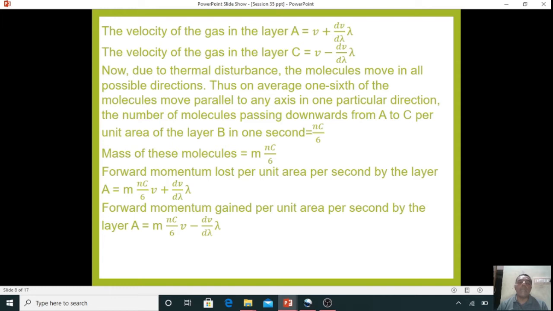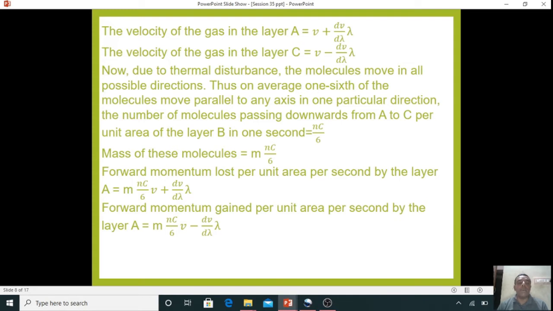Now, due to thermal disturbance, the molecules can move in all possible directions. Thus, on average 1/6 of the molecules move parallel to any axis in one particular direction. The number of molecules passing downwards from A to C per unit area of the layer B in 1 second is equal to Nc by 6. The mass of these molecules is m into Nc by 6.